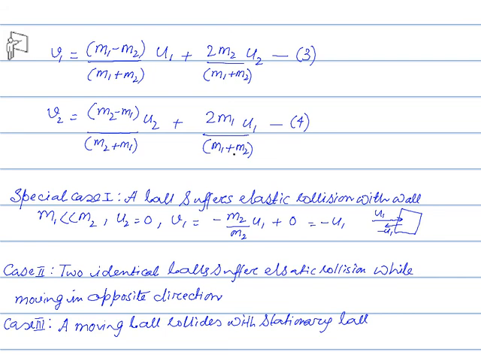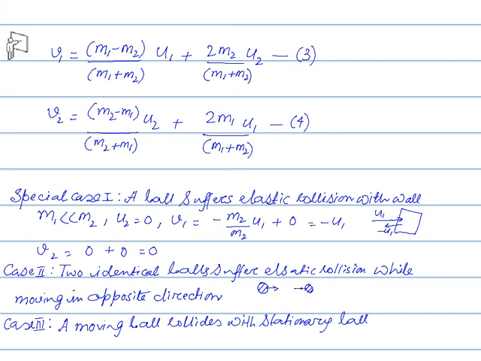We can see that M2 is much higher than M1 and U2 is 0, so V2 equals 0. The first term is 0 because U2, the initial velocity of the wall, is 0. The second term, M1 divided by the huge mass M2, is 0. That is, the velocity of the wall is 0.